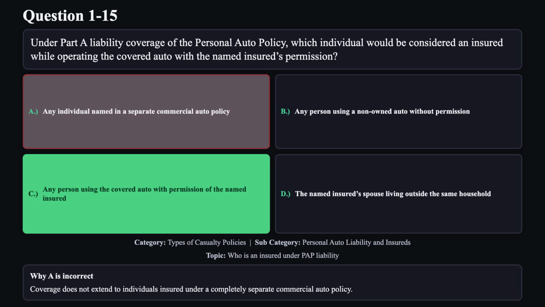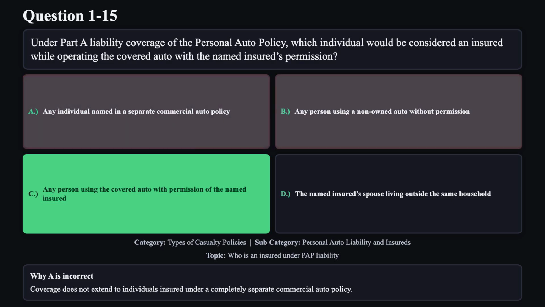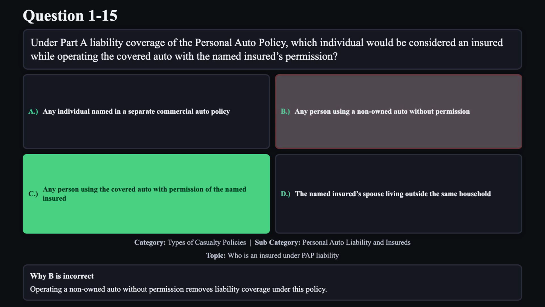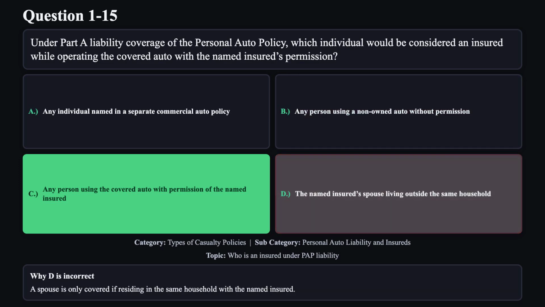Reason A is not correct. Coverage does not extend to individuals insured under a completely separate commercial auto policy. Reason B is not correct. Operating a non-owned auto without permission removes liability coverage under this policy. Reason D is not correct. A spouse is only covered if residing in the same household with the named insured.